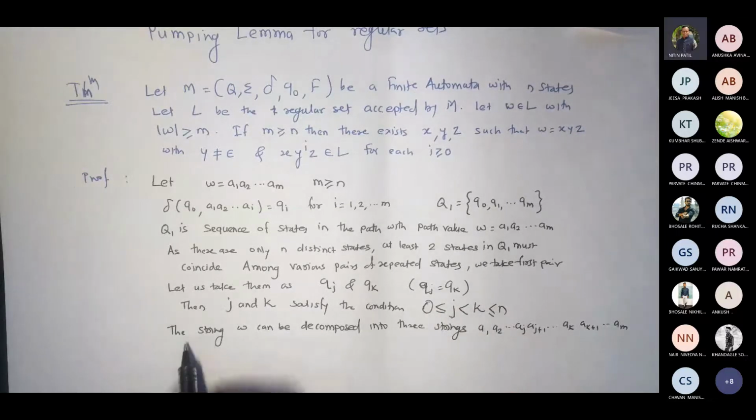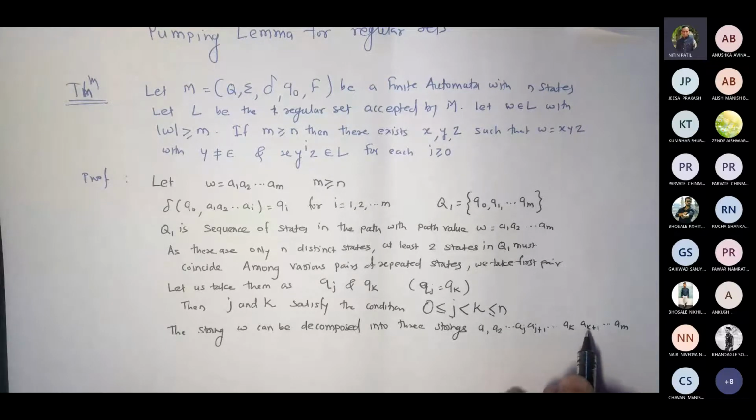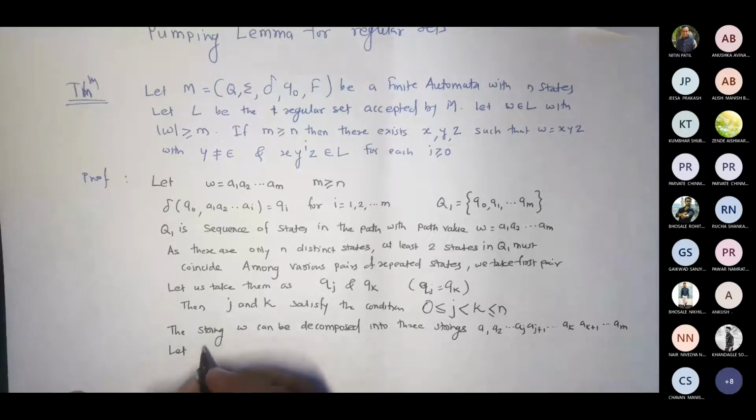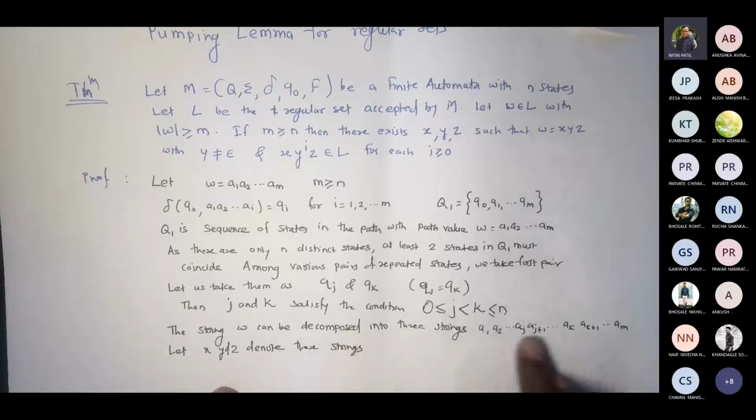Fine. Now, if I have a string W, can I write that string W in this form? A1, A2, dot, dot, dot, AJ, AJ plus 1, dot, dot, dot, AK, AK plus 1, dot, dot, dot, AM. This is my complete W. And let X, Y, and Z denote these strings in the order.